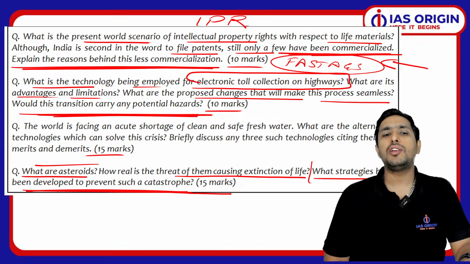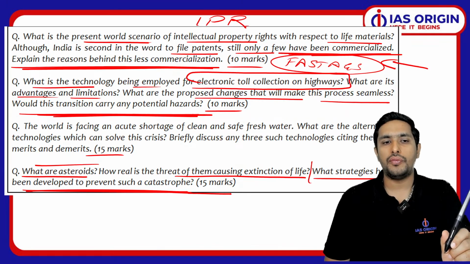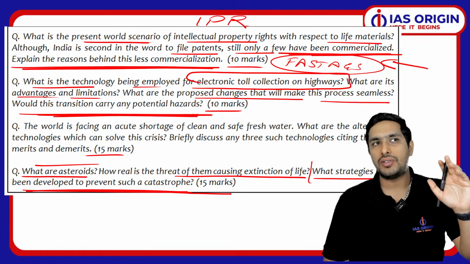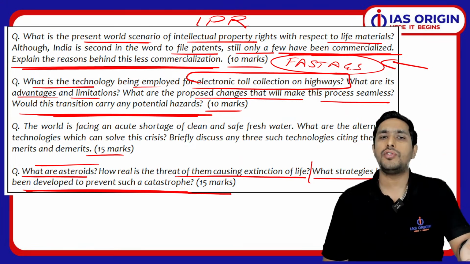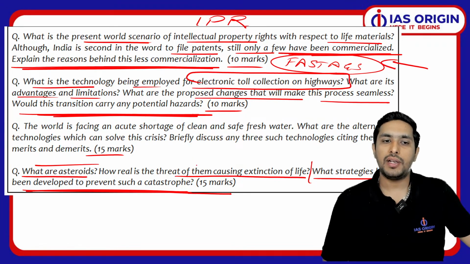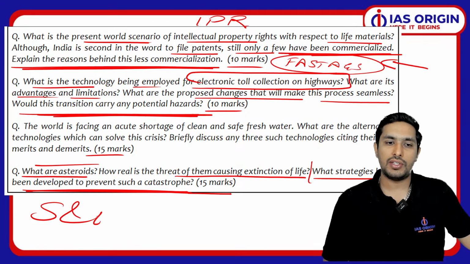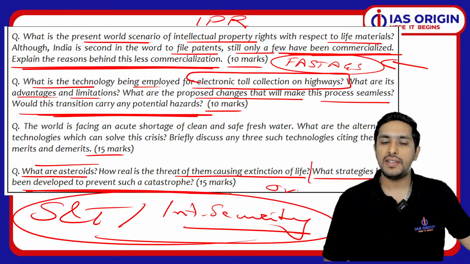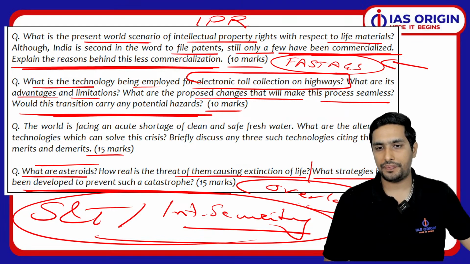अब देखो टेक्नोलॉजी के ऊपर अगर मैं बात करूं, तो we also had a question on social media. अब social media वाला question I did discuss in the internal security, but here also you can discuss that, because let me tell you one thing, science and technology and internal security जो है, इसके जो questions है, इसमें I have seen certain overlap as well.